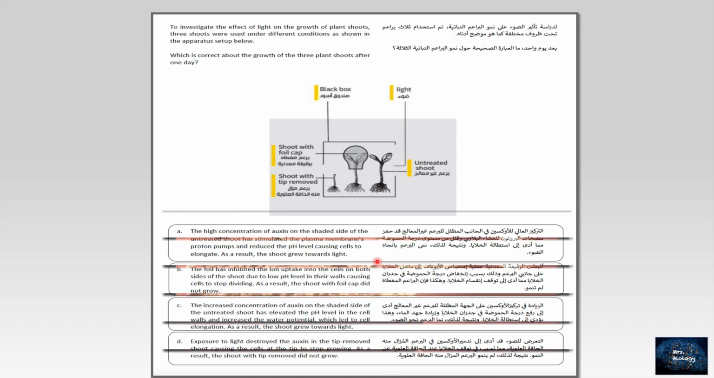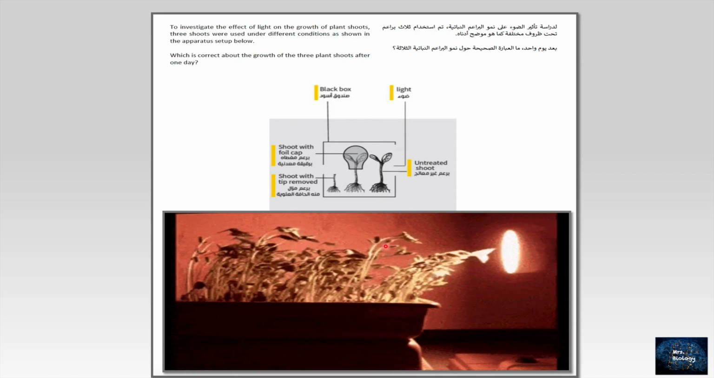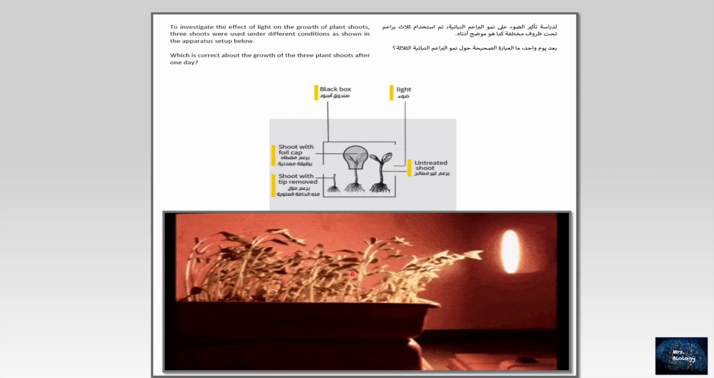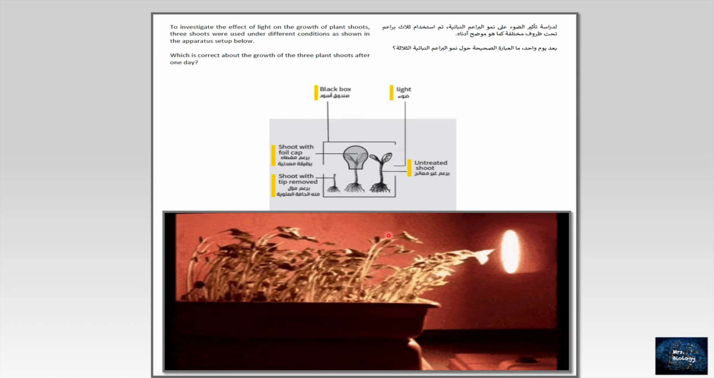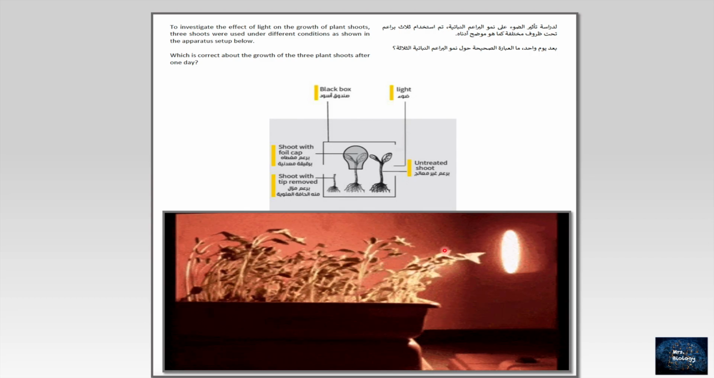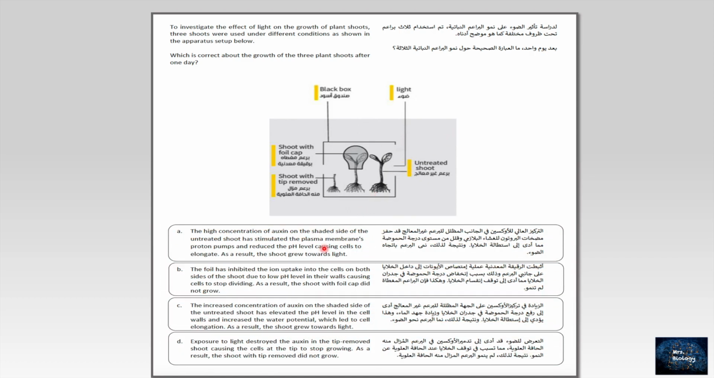Let me show you the animation. As you see here, that's exactly what will happen. Because the amount of oxygen on the shaded area will be high, the pH level will decrease, causing elongation of the cells. What will happen? The plant will grow toward the light source. But let's read the rest of the answers.